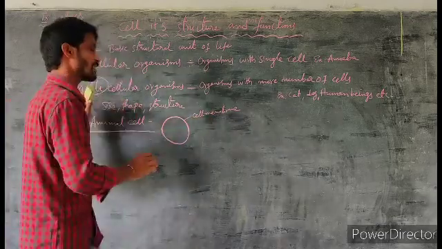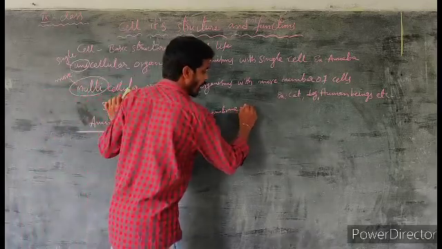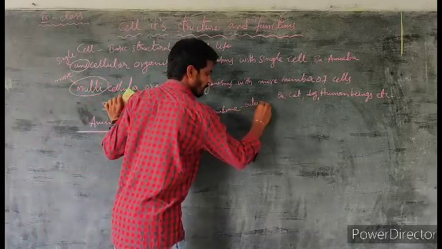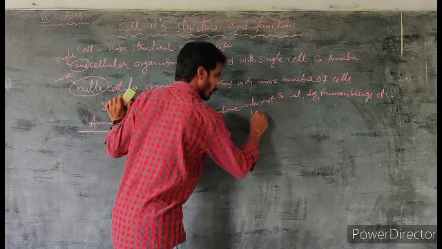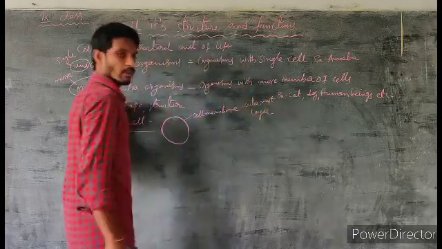So in animal cells, the cell membrane is the outermost layer.